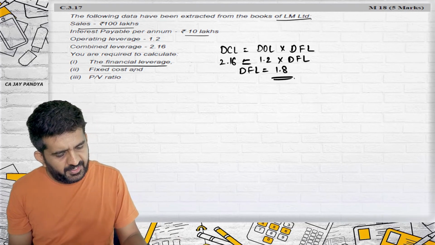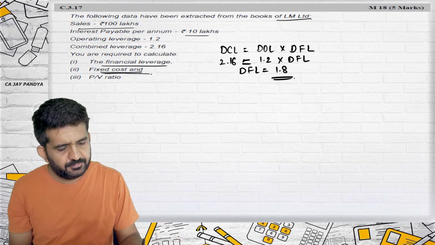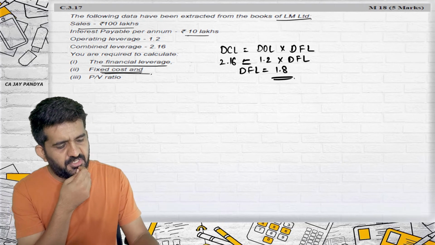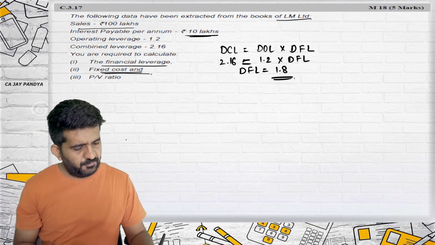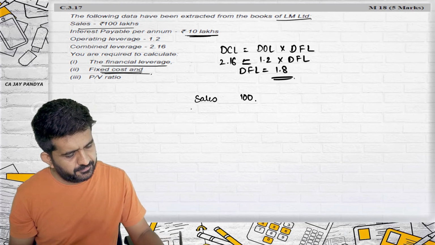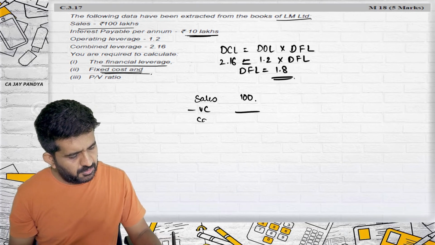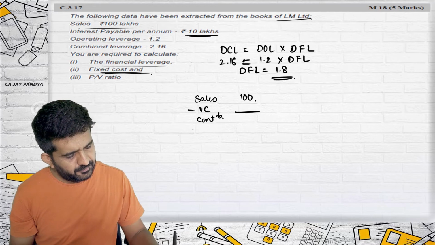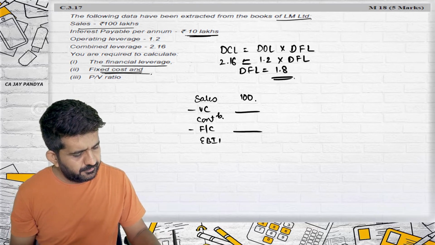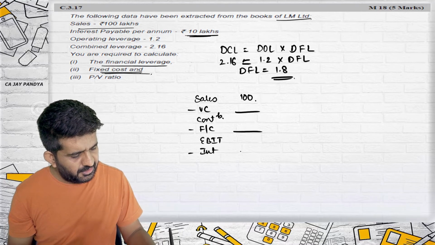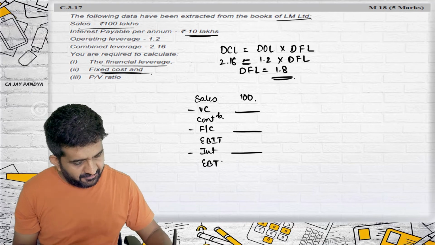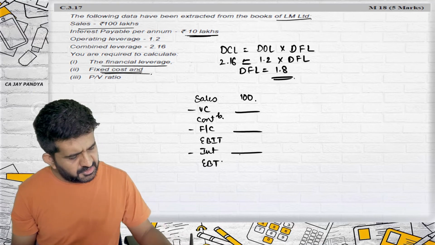You need to find out fixed cost. Interest is given, yes. So you need to find out fixed cost. All right, let me write down that statement. Sales is 100 lakhs minus variable cost will be contribution, minus fixed cost will be EBIT, minus interest will be EBT. Which figure am I having? The interest figure. And what is interest? 10 lakhs.